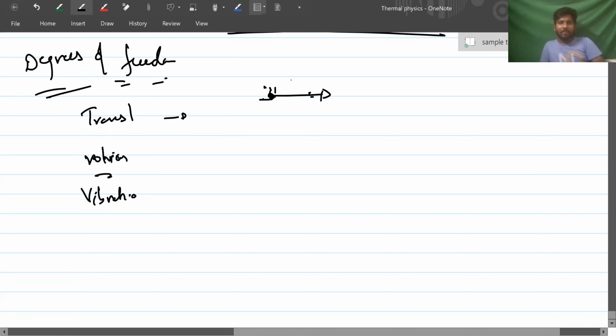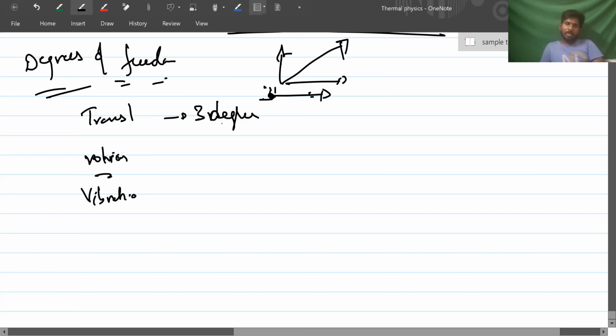No, sir. If it is going in some other direction, we can resolve it into x, y and z, right? So it can have a maximum of 3 degrees of freedom. There can be 2 also. Suppose some particles cannot go in 3-dimensional space. Generally when we walk on the floor, we are going in a two-dimensional plane, a sheet. If stairs are there, we are going in the 3rd direction also. If I am walking in a single line, that is one-dimensional motion.